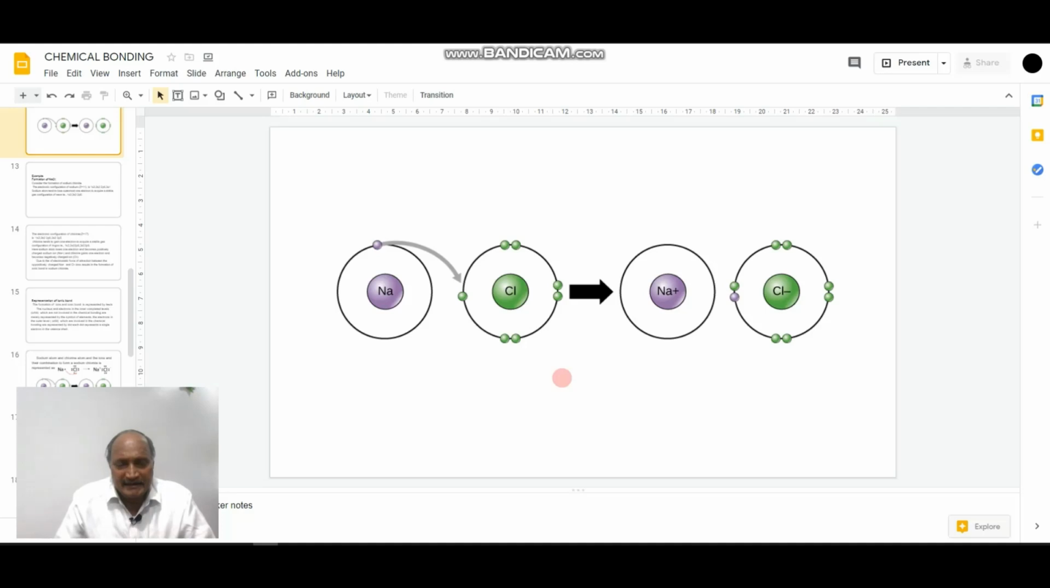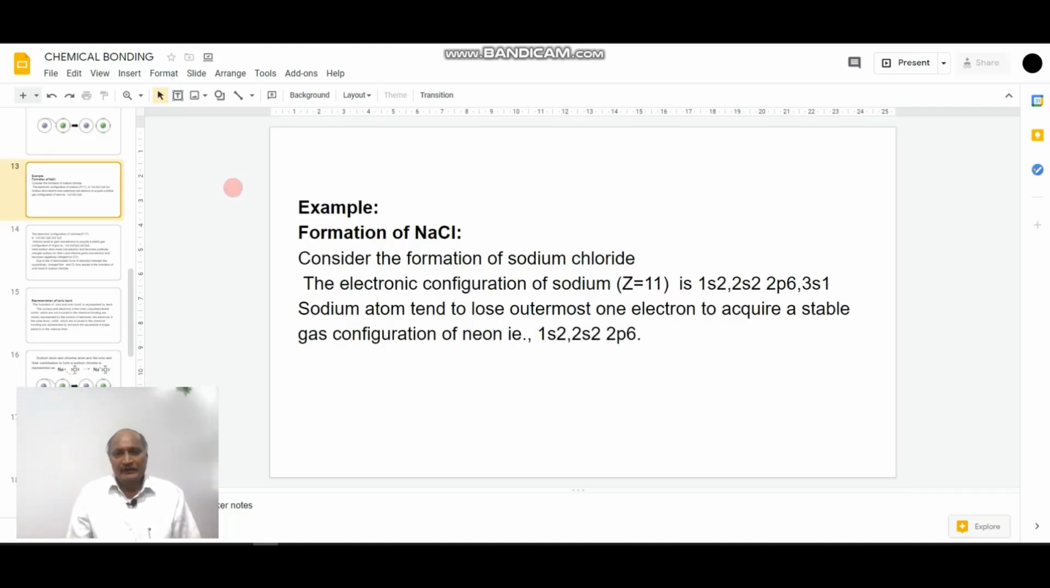Once a cation and anion are formed, there exists a strong electrostatic force of attraction between the oppositely charged ions. Hence, the formation of an ionic bond takes place. So, to deal with the example, that is the formation of sodium chloride.